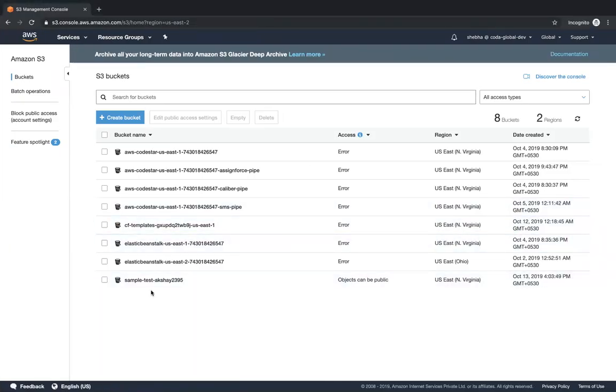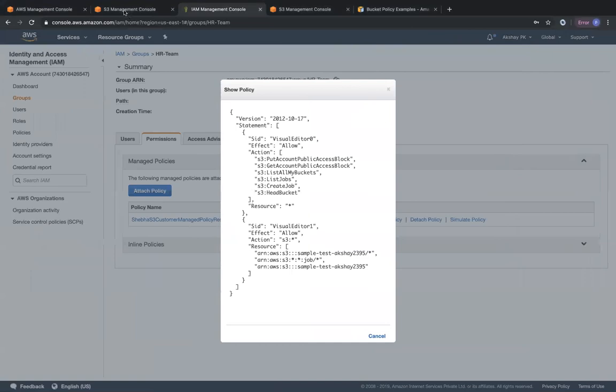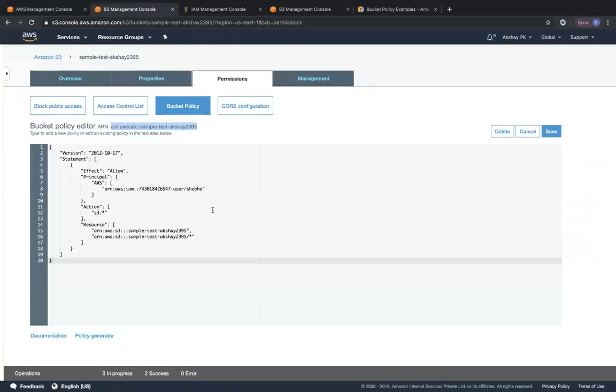At the same time, you can also use S3 bucket policies to restrict her access to that one particular S3 bucket. That bucket policy can also be denoted over here. So you can use a combination of access control lists, bucket policies or IAM policies. There is a preference that will be followed.